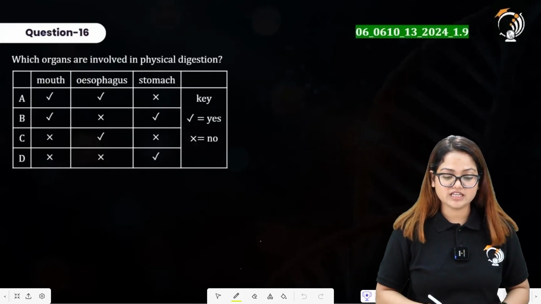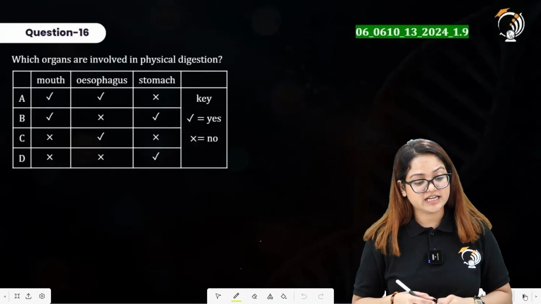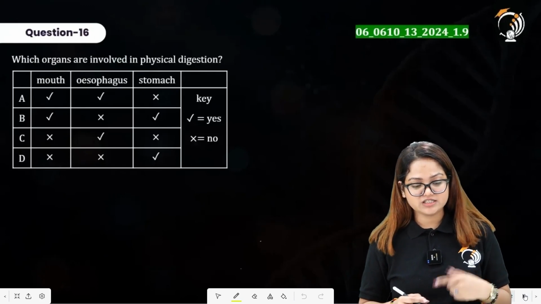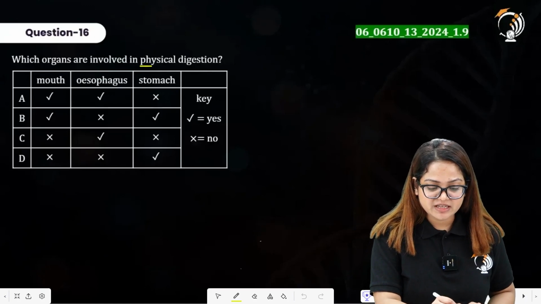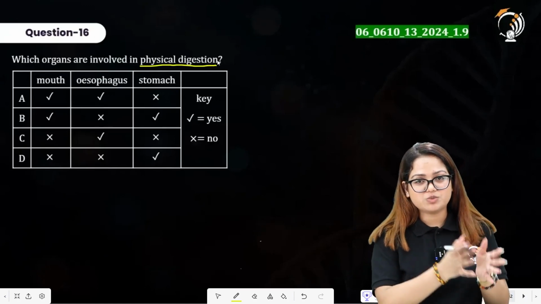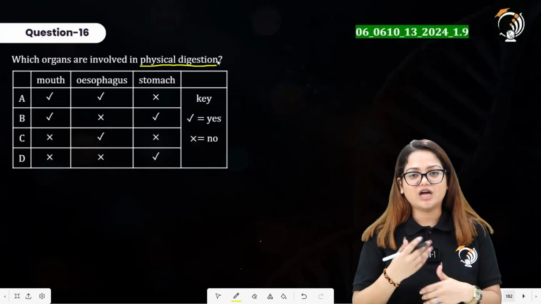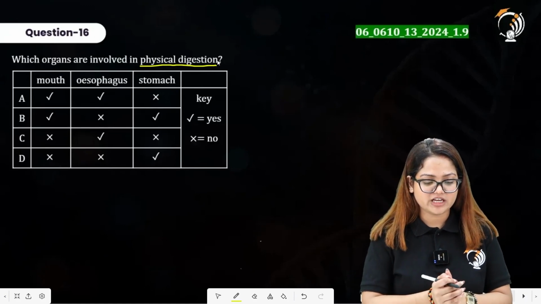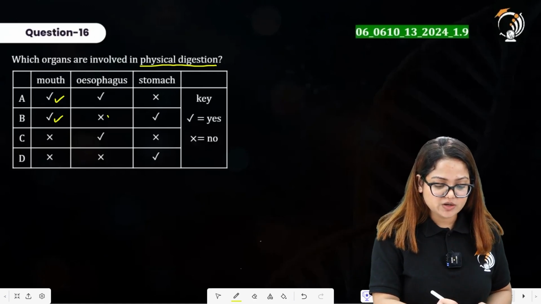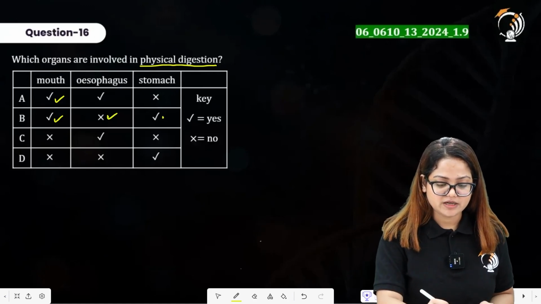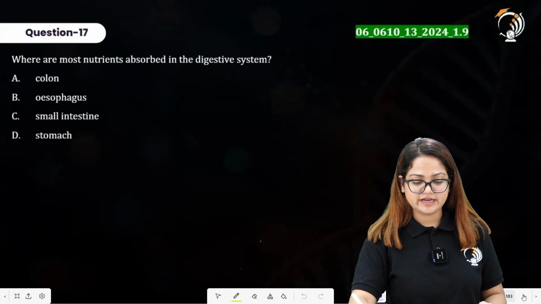Question number 16 here says which organs are involved in physical digestion? So physical digestion occurs in mouth, physical digestion occurs in stomach, and by physical digestion what do we mean? It is basically breaking down the large molecules into the smaller molecules without a change in the chemical nature of the food elements. So mouth will be a tick, esophagus will be a cross, and stomach will be a tick. Option B here is a right answer.